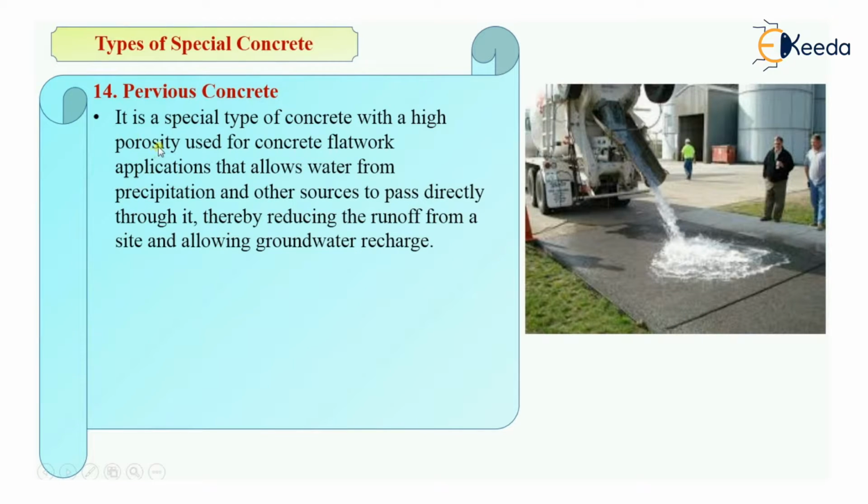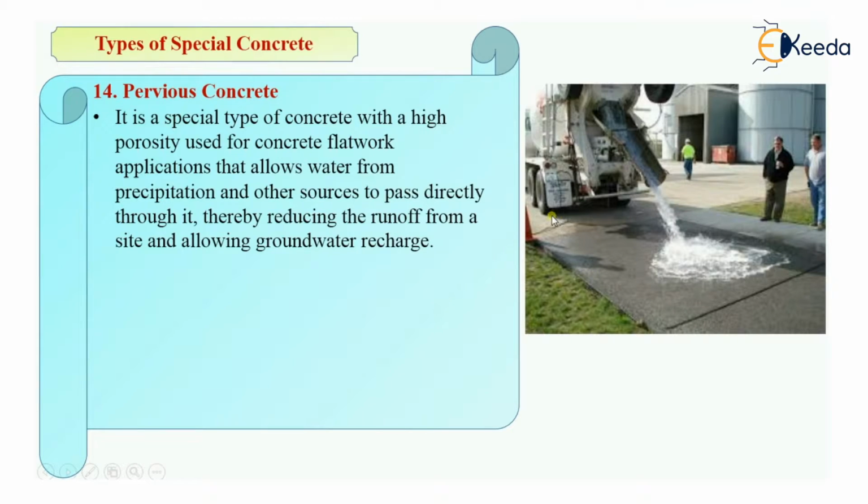So just remember that this is a type of special concrete with high porosity that is used for concrete flat work applications and that allows water from the precipitation, that is from rainfall and other sources, to pass directly through it and thereby reducing the runoff. What will happen?